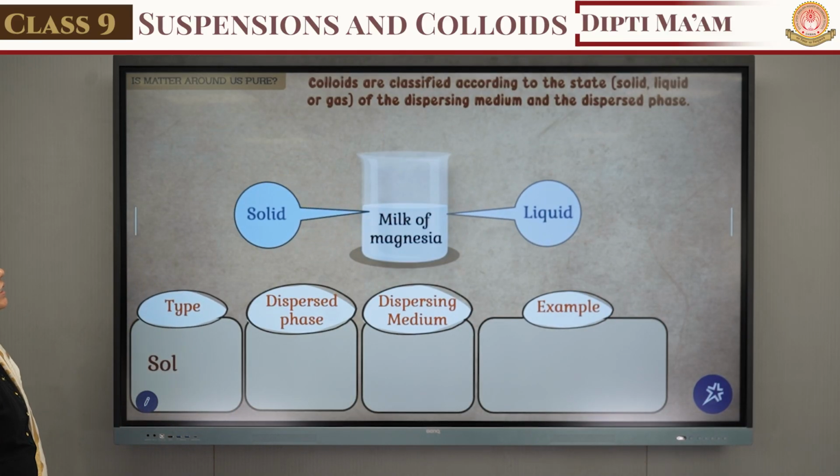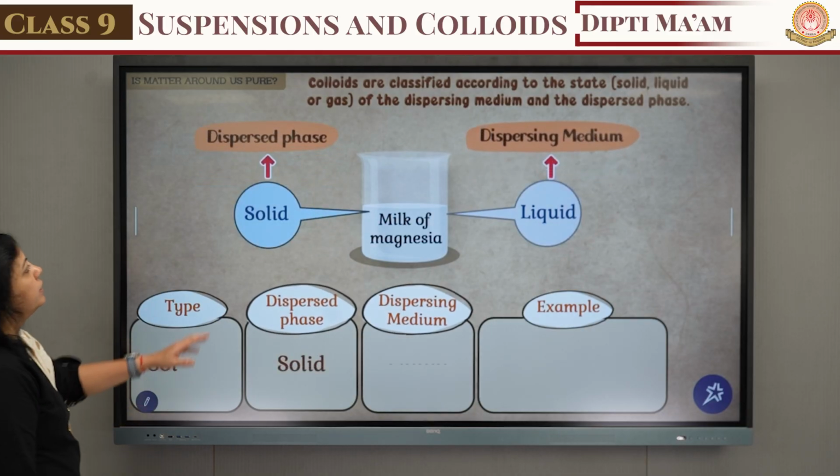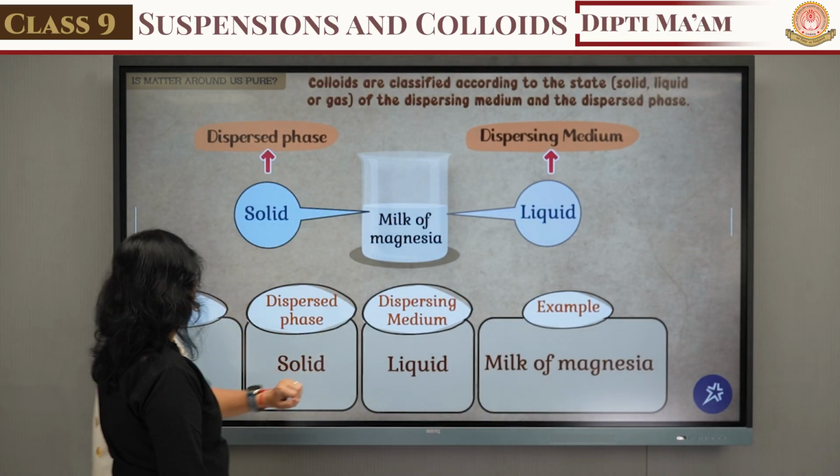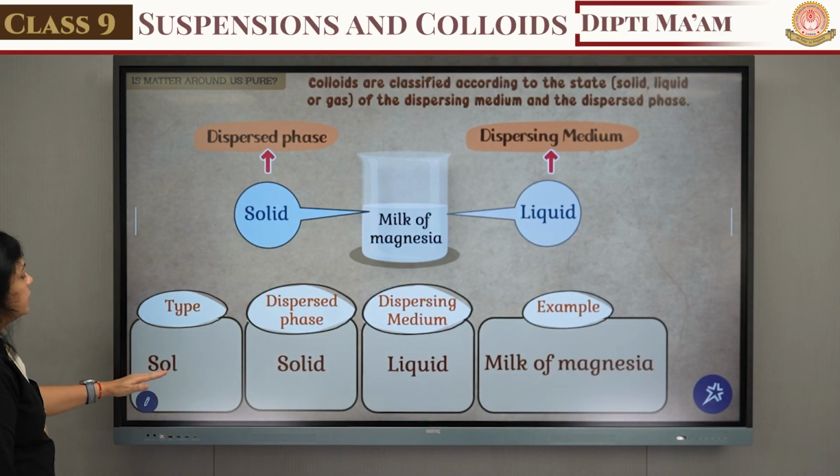The next one is milk of magnesia, in which the dispersed phase is solid and the dispersion medium is liquid. So the type of this colloid is known as sol.